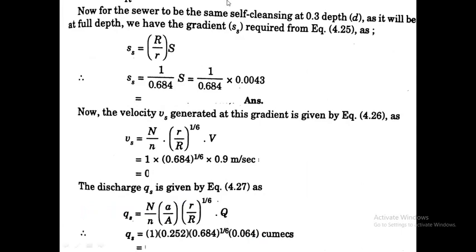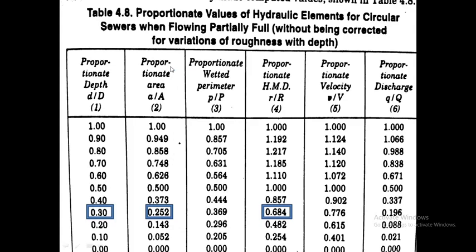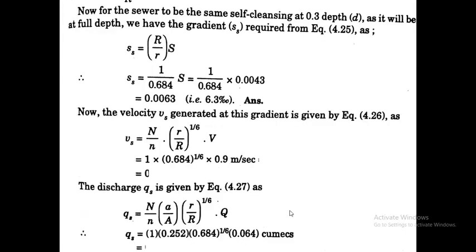Then for self-cleansing, Ss equals R by r into S. From the table we get r by R, or R by r equal to 1 by 0.684, into S. S is the gradient at full depth, 0.0043, so Ss equals 0.0063.